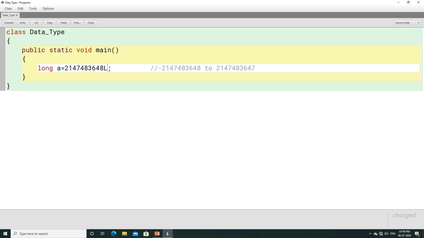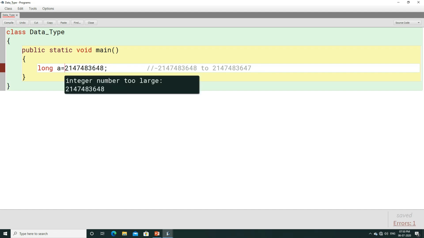Whenever you want to represent a big number which is greater than the range of integer, or greater than the range of int, you have to write L beside it. The suffix you have to use here is L. L is the suffix which we use in front of a long number or a big number, because if you don't write L, then it will be considered as an integer value, and we know that in Java we don't have such a big integer value. This is the reason you are going to get an error, that is integer number too large. Again you are going to get the error integer number too large.